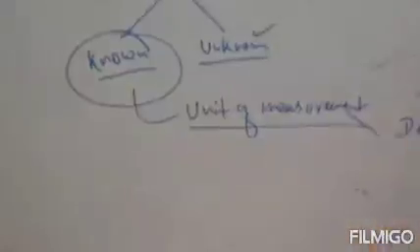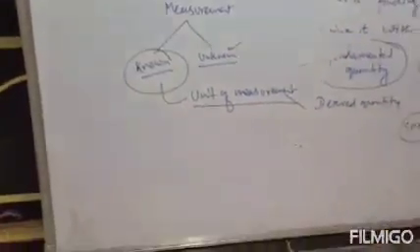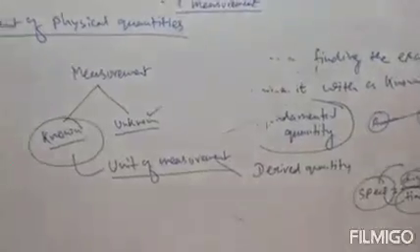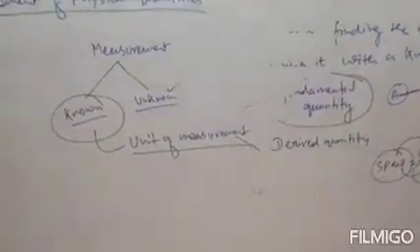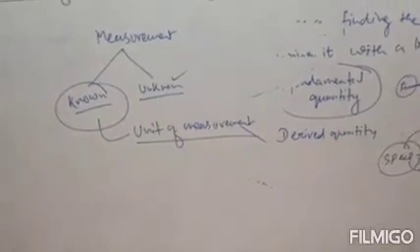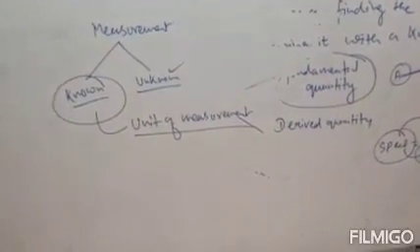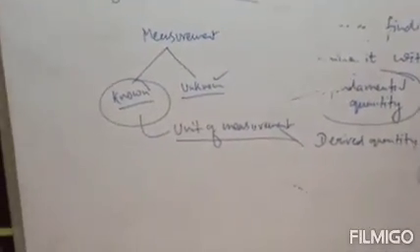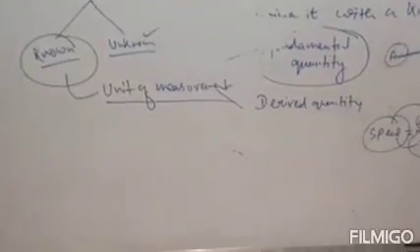In measurement there must be a unit. It can be centimeter, meter, kg, gram, liter, kiloliter. All these are units. So this known quantity is the unit of measurement.